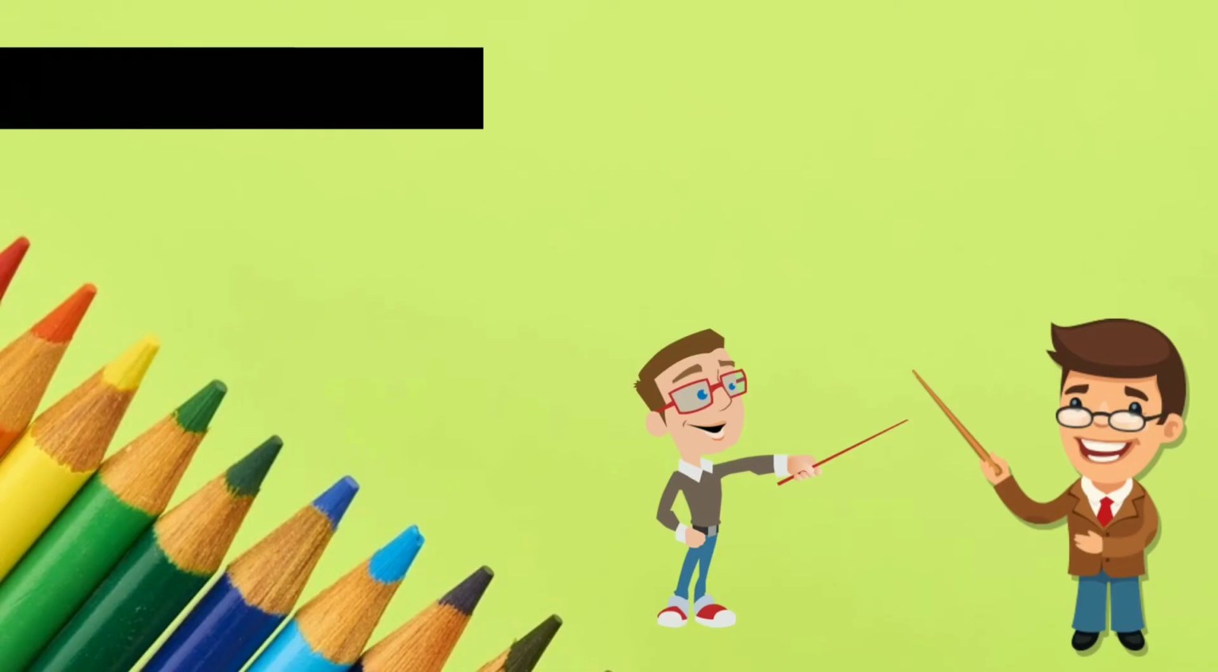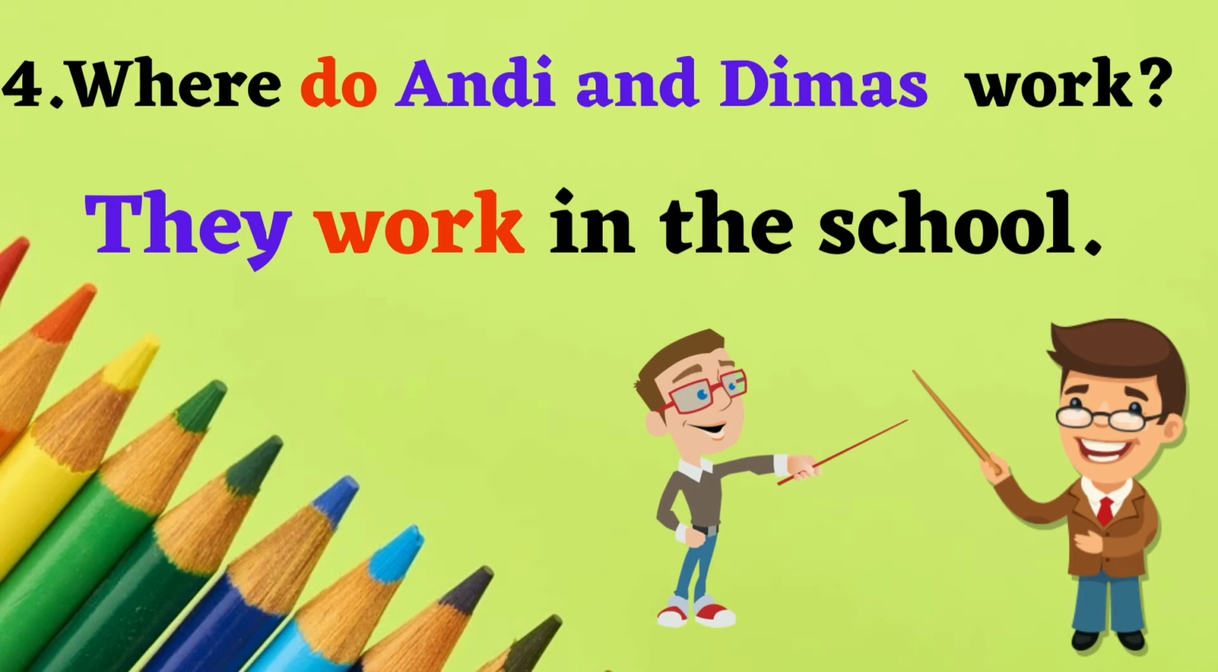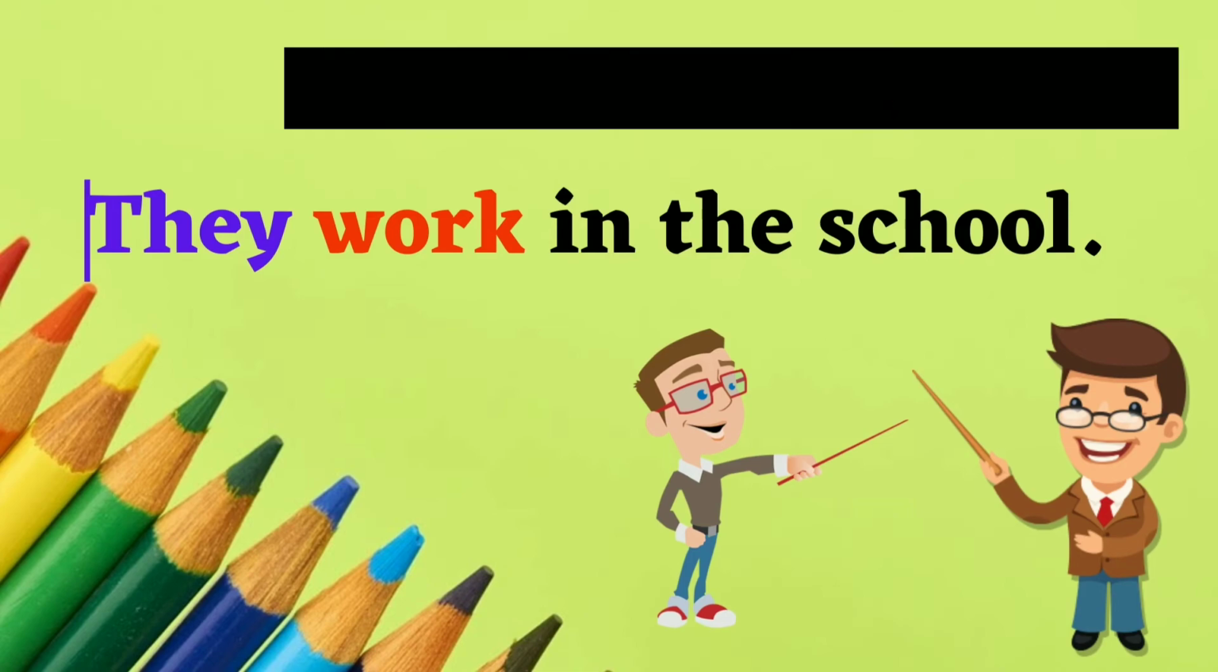Alright, now let's see the fourth example. Where do auntie and Dimas work? In here, auntie and Dimas are more than one. That's why we have to use do. In the answer, we can say they work in the school. They in here refers to auntie and Dimas. After that, we need to put work because the subject is they. They work in the school. It means they are teachers.